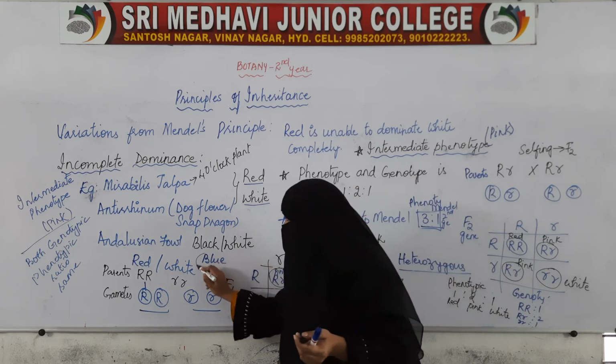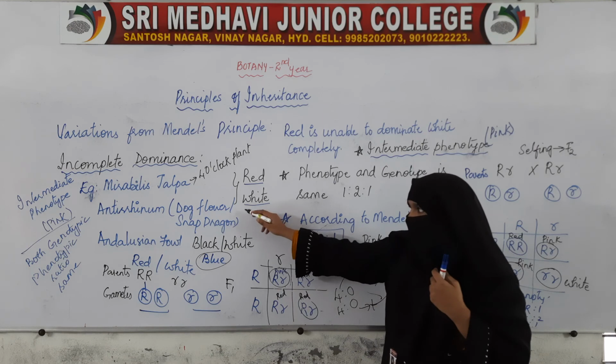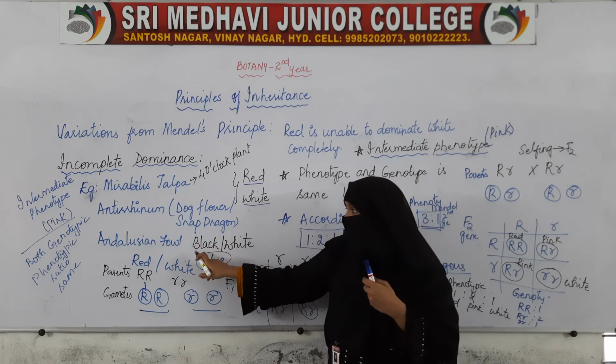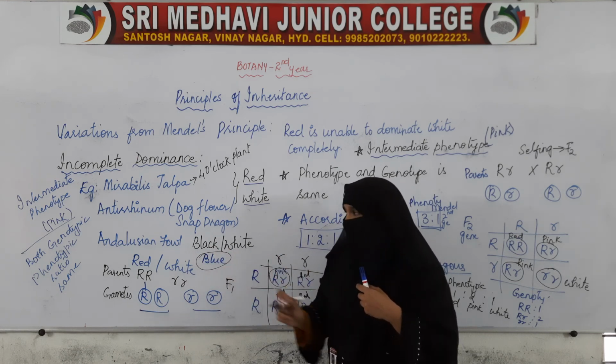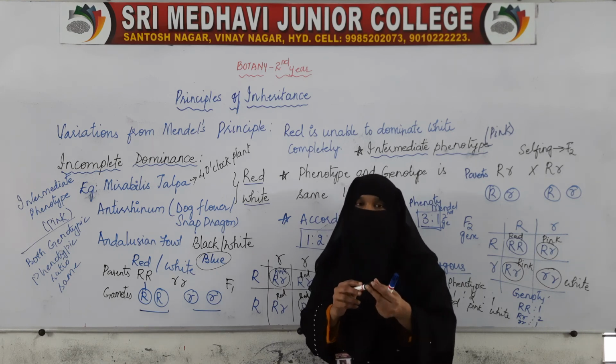Like pink in red and white flowers, in the Andalusian fowl, when black and white are crossed, we get blue color.